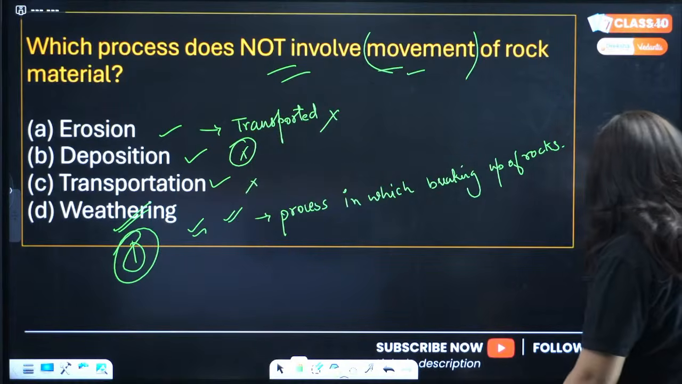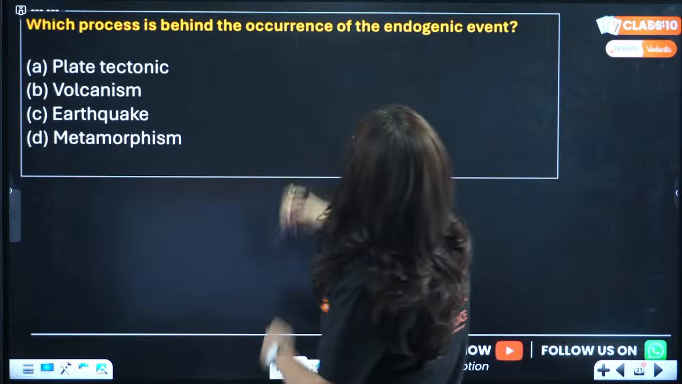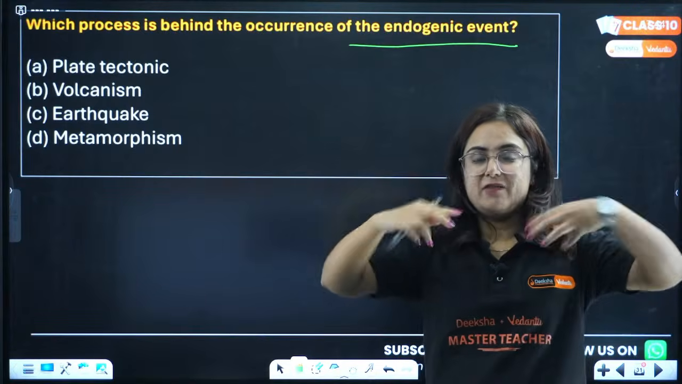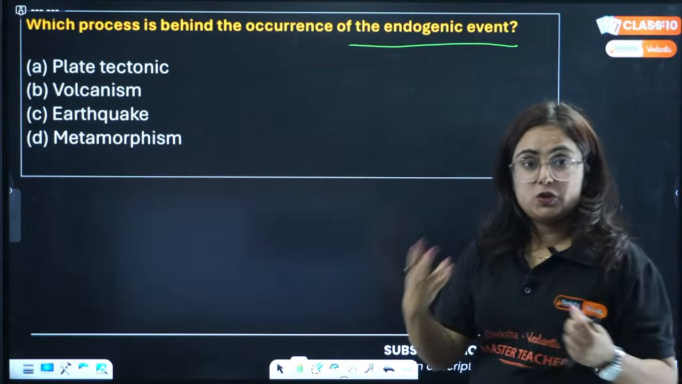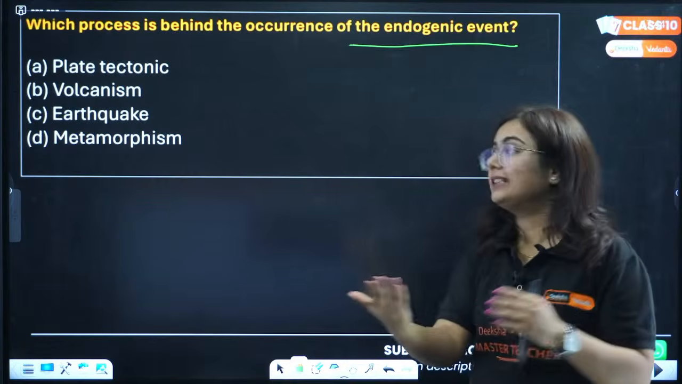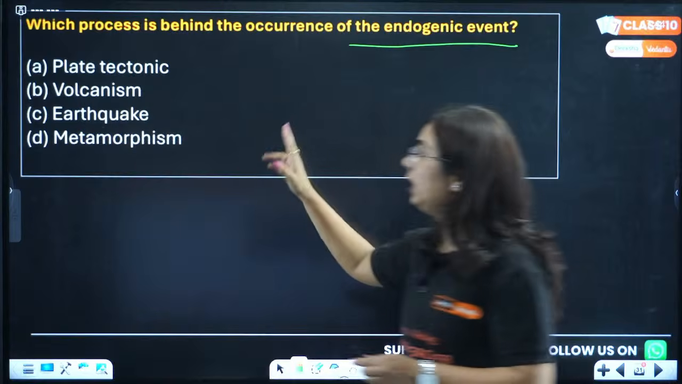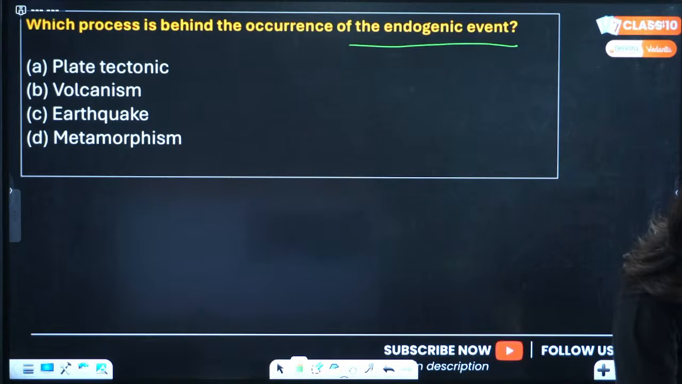Okay, great. Next question. Which process is behind the occurrence of endogenic events? Endogenic events are the events occurring inside the earth crust. So which process basically facilitates them? Option A, plate tectonics, B, volcanism, C, earthquake, or D, metamorphism. Terminologies are different here, hence you can get confused sometimes, so pay attention while answering.